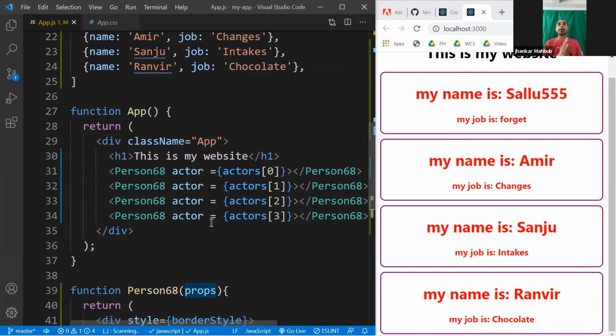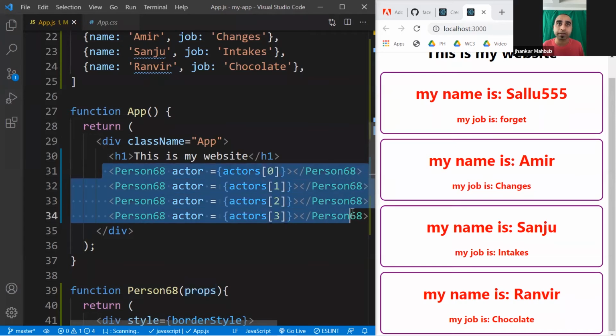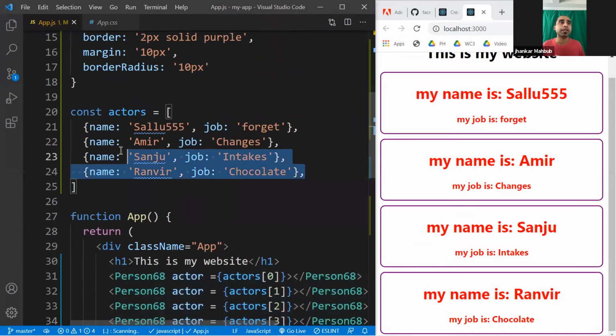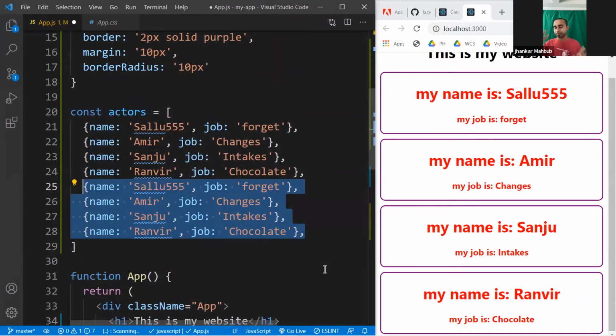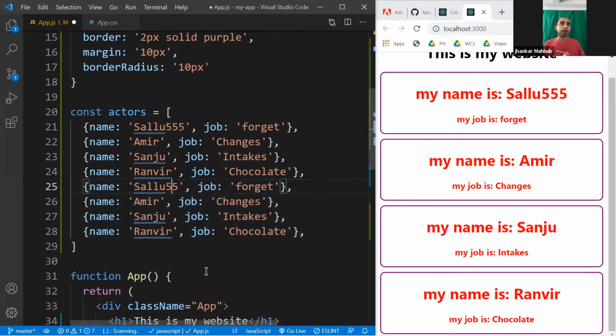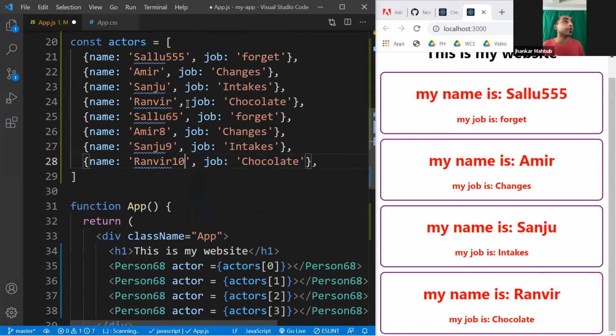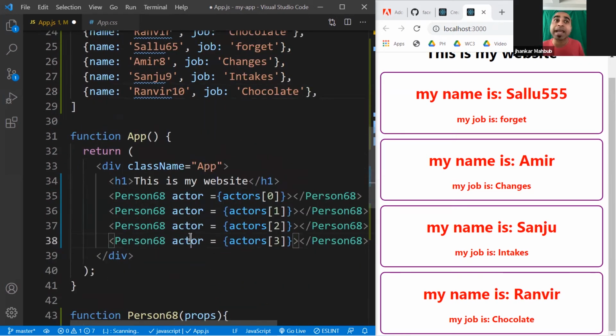So far, we have done it in a nice way, and you can do all this stuff this way. There is a clever way, though. For example, if you have maybe 10 of those, we select this and create another copy. Just select those, Alt Shift down arrow, and maybe this is 65, this is 8, this is 9, and this is 10. So right now, if you want to add those, you have to manually add another 4.